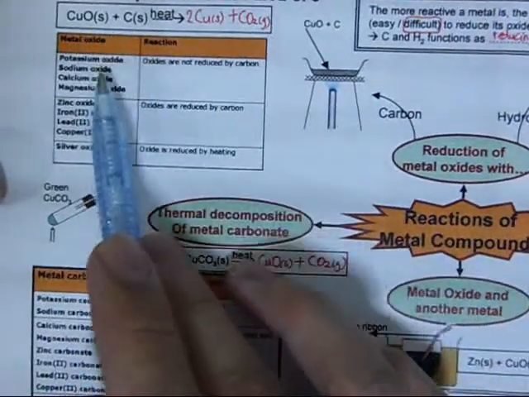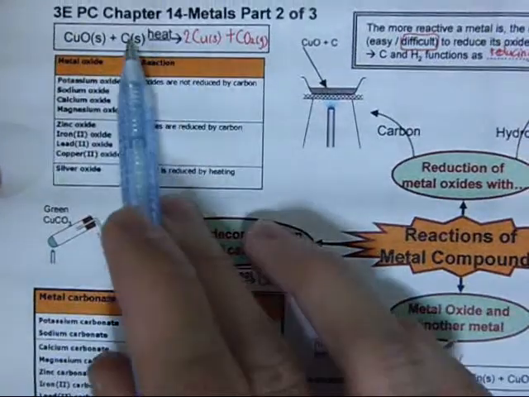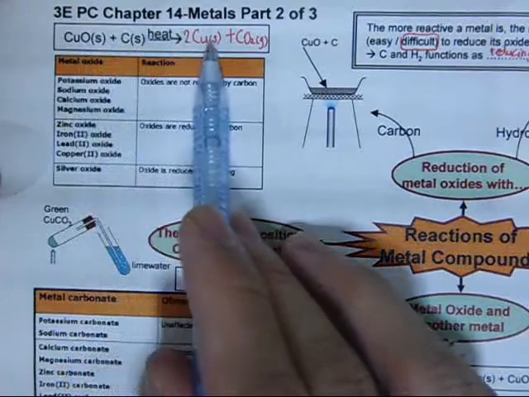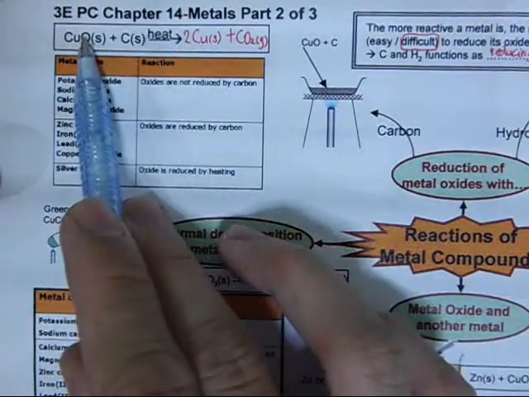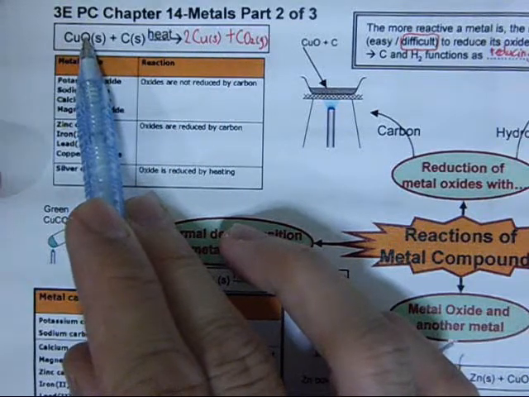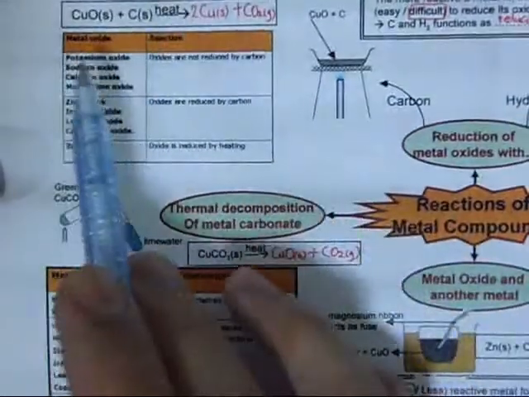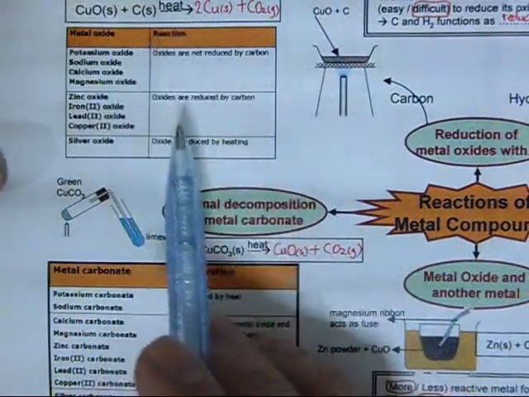Now not all the metal oxide can be reduced in this way. By the way, this is a reduction reaction, because there is a removal of oxygen from CuO to Cu. Oxygen is removed. When there is a loss of oxygen, it is a reduction process. So we say CuO is reduced to Cu. Now not all the metal oxide can be reduced using this way.